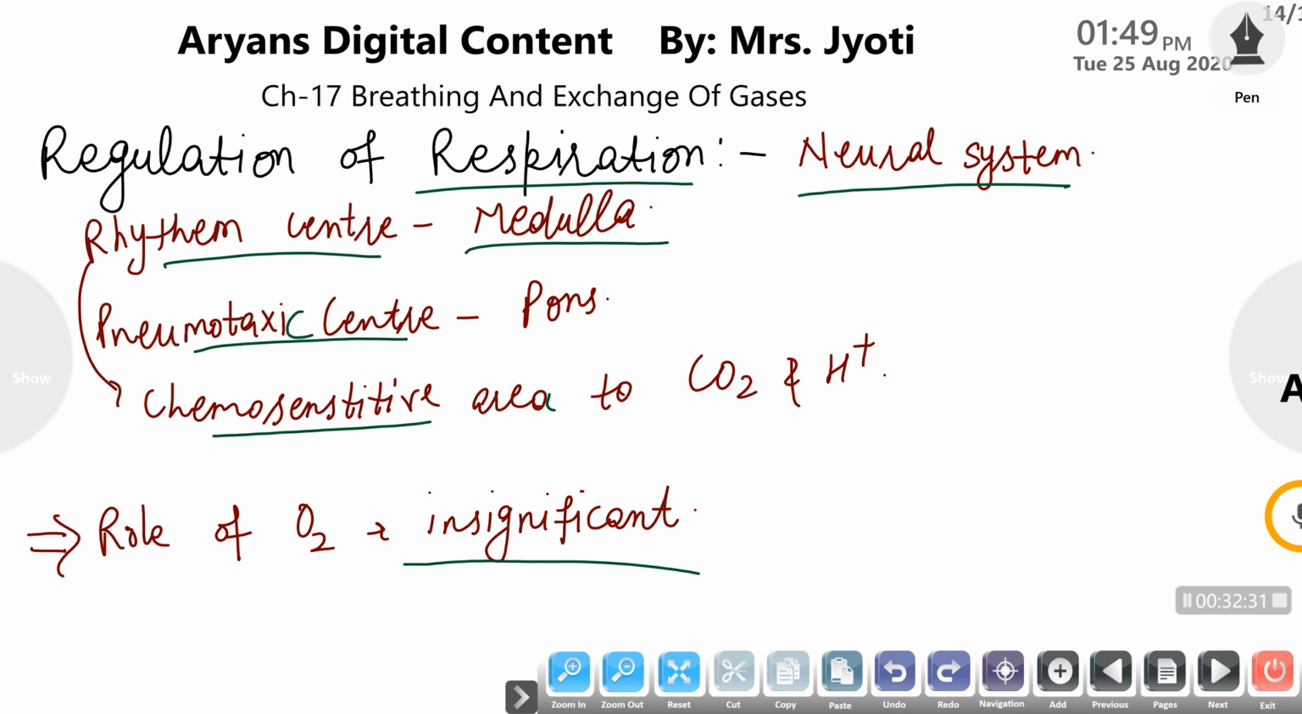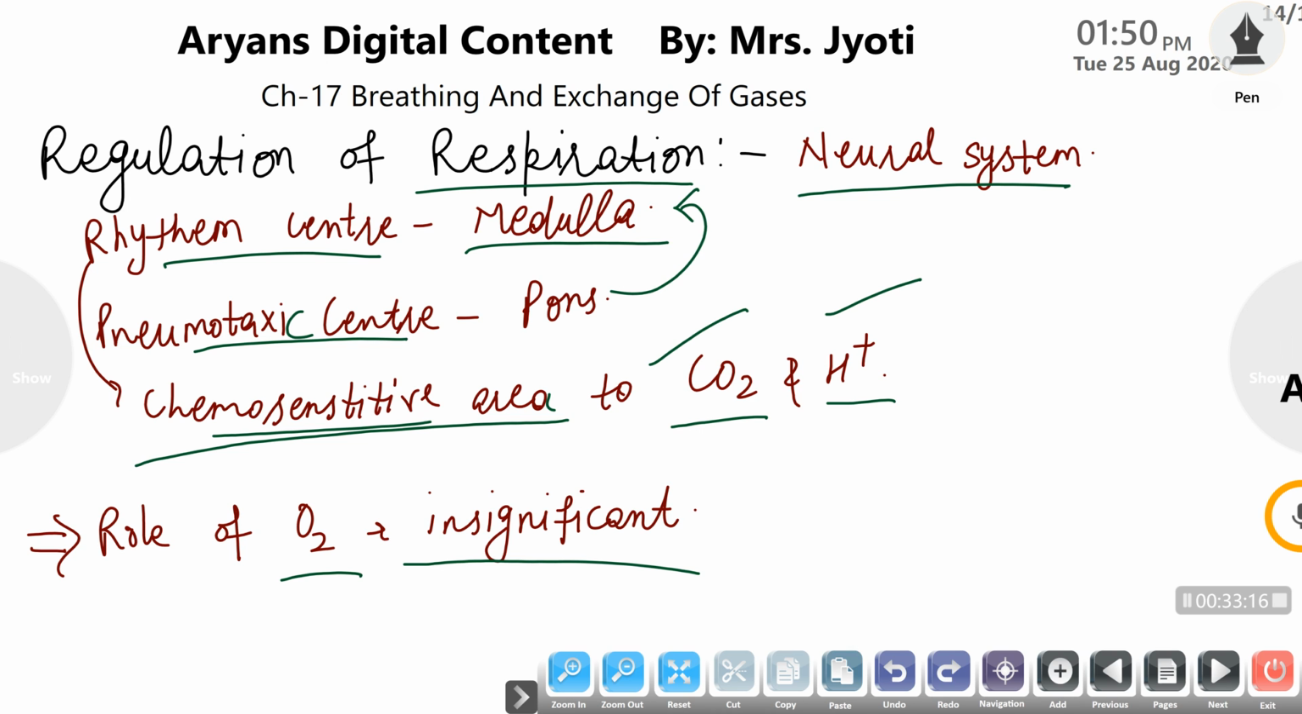It recognizes the concentration of some particular ions and carbon dioxide, and gives a signal to the medulla, and the medulla adjusts its rhythm or our breathing rate so that the maximum oxygen is available to our cells, and those particular ions or substances can be removed from our body. These are received by the chemosensitive area, which is sensitive to higher concentration of CO2 and hydrogen ions, meaning higher carbon dioxide concentration and higher acidic pH.